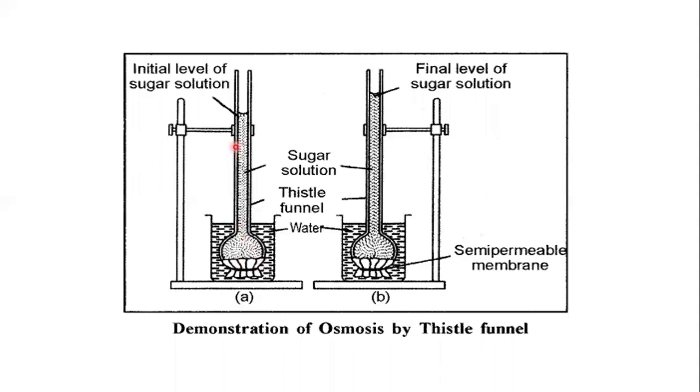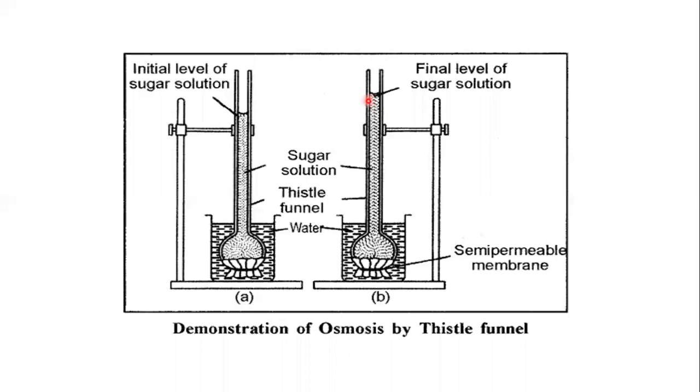In the thistle funnel, sugar solution is filled and the beaker outside contains pure water. Now this is the starting level of solution in the thistle funnel. Now this apparatus is kept for some time, maybe 3 to 4 hours. After 3 to 4 hours, you will notice that the level of sugar solution in the thistle funnel will increase.